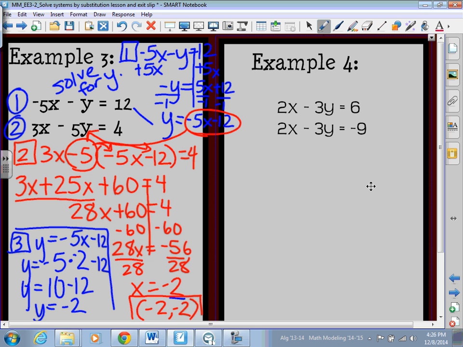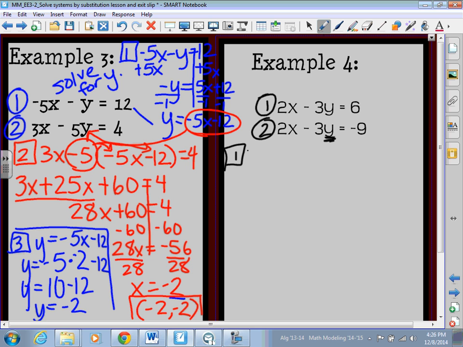We are going to do the same thing. Let's take a look. We need to solve equation 1 or equation 2. Neither of them have a coefficient of 1 for x or y. So we have to just choose one. So we've been doing everything in equation 1. Let's tackle equation 2. What do you want to solve for? I say let's solve for y. Okay? So if we solve for y, here's step 1.